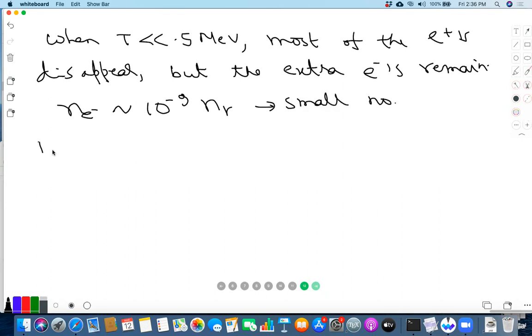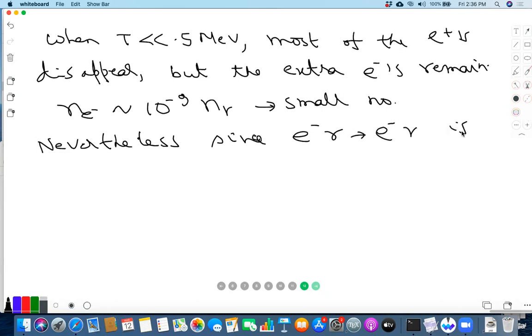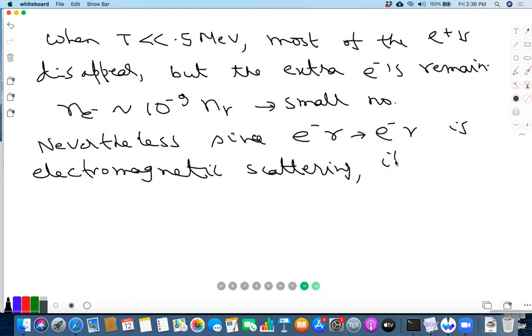But nevertheless, since e minus gamma scattering is electromagnetic scattering, it has a reasonably large cross section.